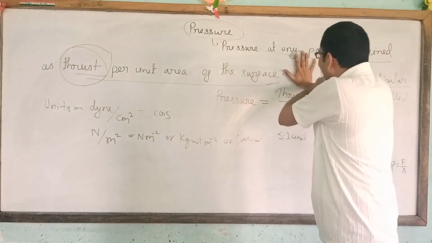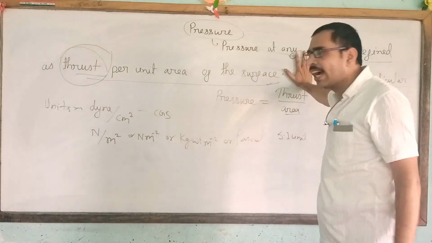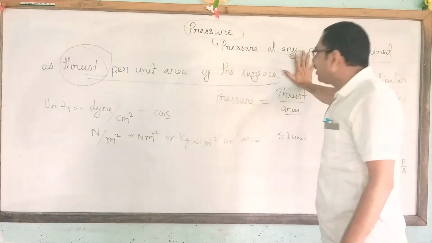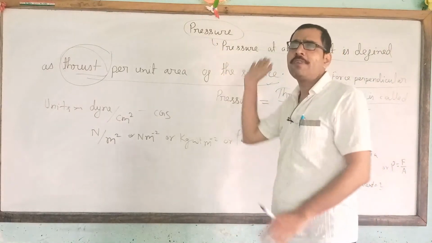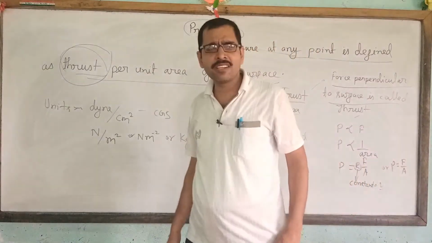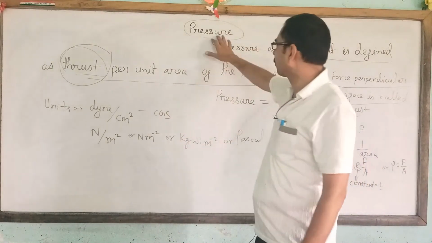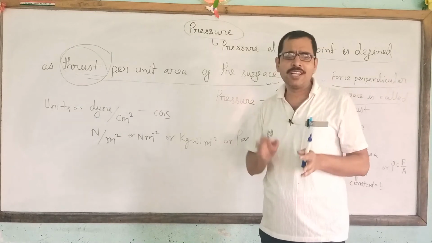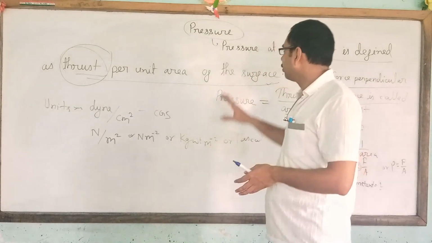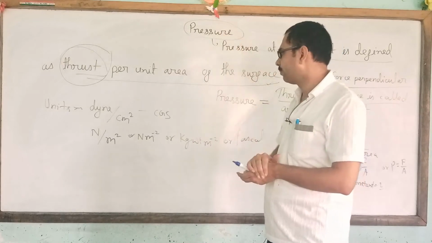When the force is divided by the contact area, that quantity is called pressure. When force is divided by the area on which it acts, it is called pressure. Thus, I understand that you will now understand the concept of pressure.